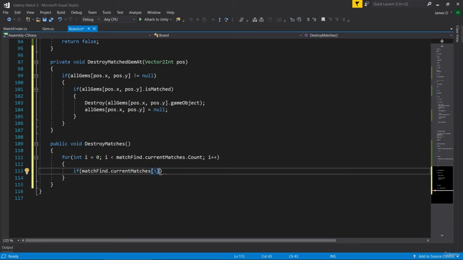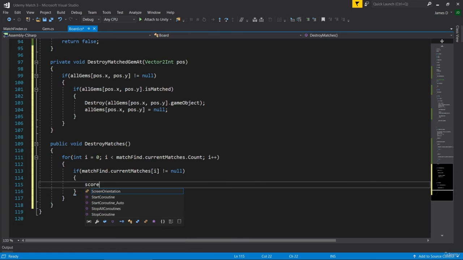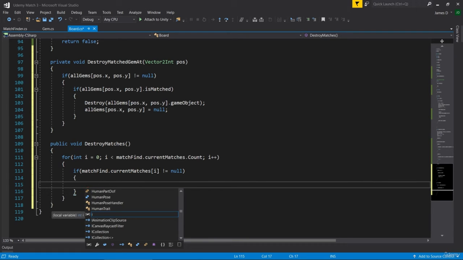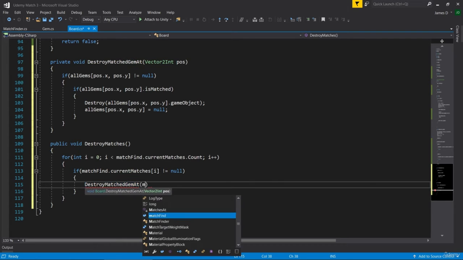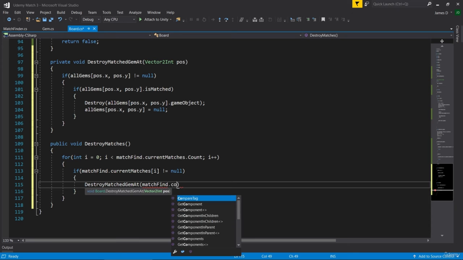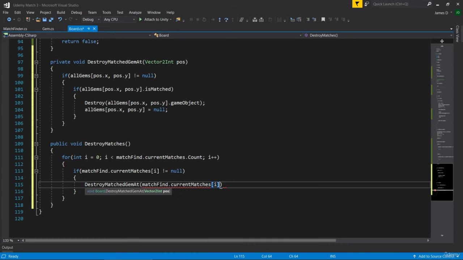So if at position i that is not equal to null, so as long as that isn't empty, then we're going to destroy matched gem at matchFind.currentMatches position i.posIndex. So whatever the gem is at position i, then get the position index of it and destroy it.